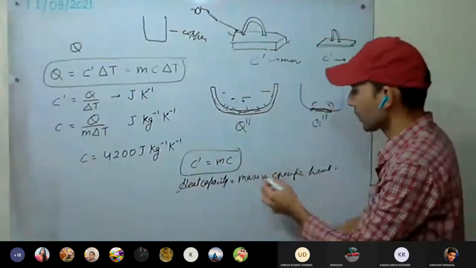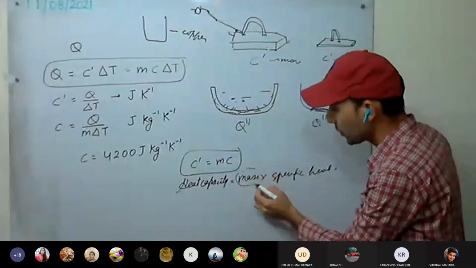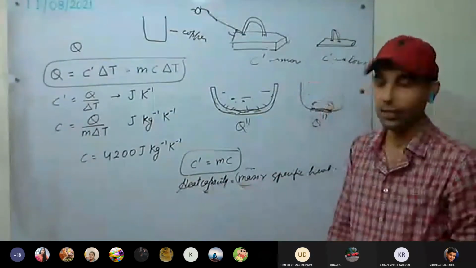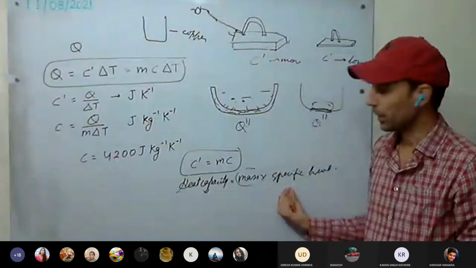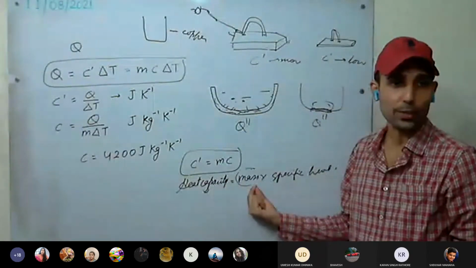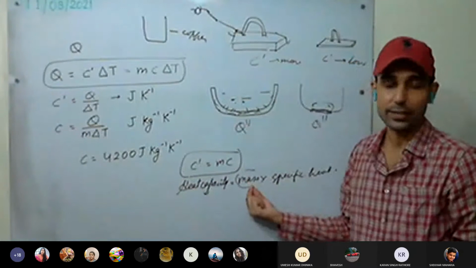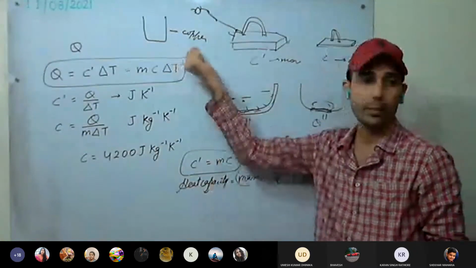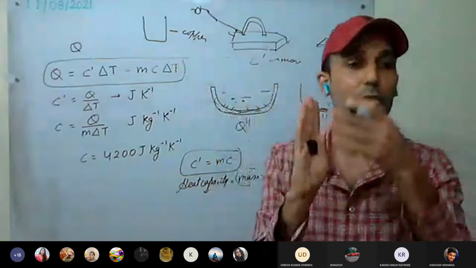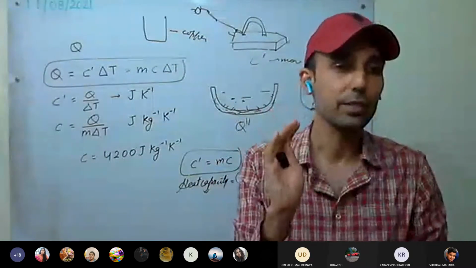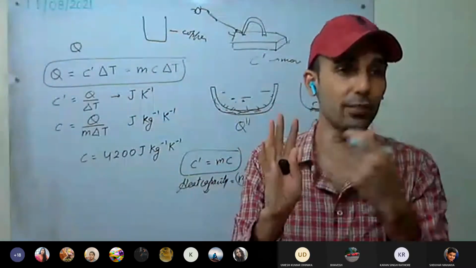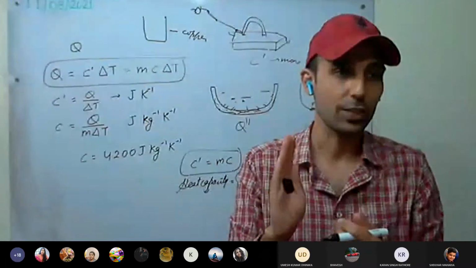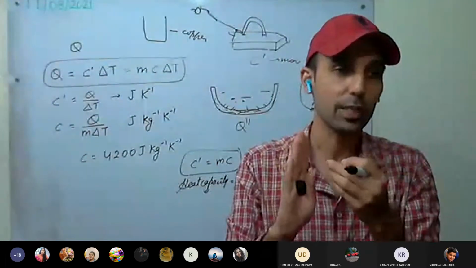Very thin means mass is very less. As mass is less, heat capacity will be very less. Specific heat capacity is constant for copper, but heat capacity will be less since the mass we have taken is very less. So the heat capacity of the vessel will be less, meaning it is not going to take much heat from the content to raise to the same temperature.